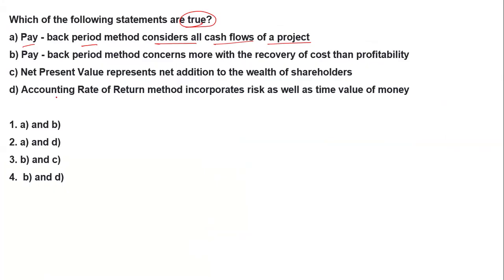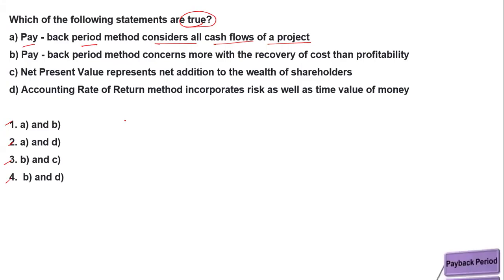Option 4: the accounting rate of return incorporates risk as well as the time value of money. The options are given as A, 1, 2, 3, 4. Just stop this video and try it yourself. After that, I will be there to explain the things.